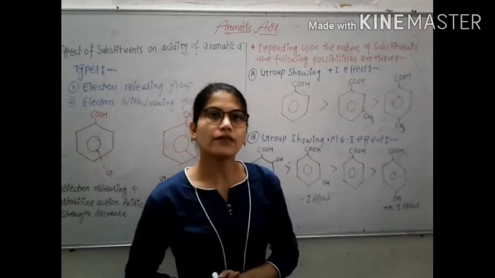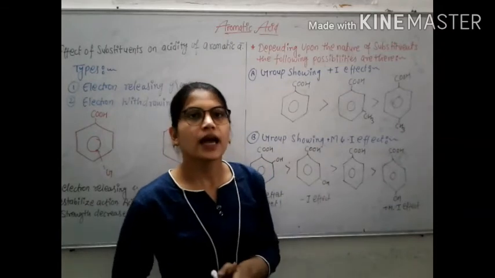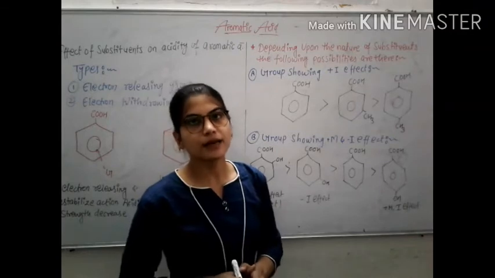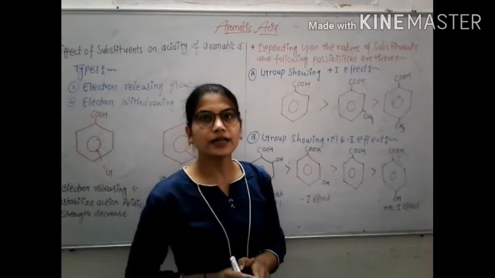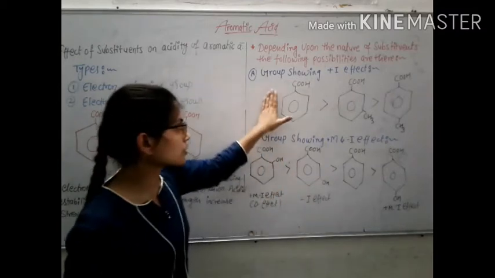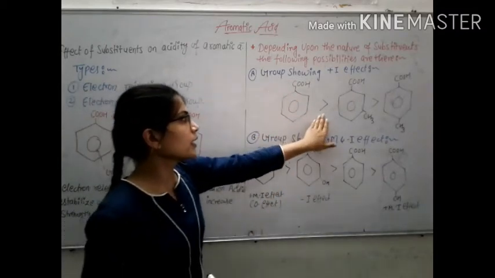Such groups have an acid weakening effect when present in para and meta position, but the effect is relatively more in the para position. This is the structure of benzoic acid.